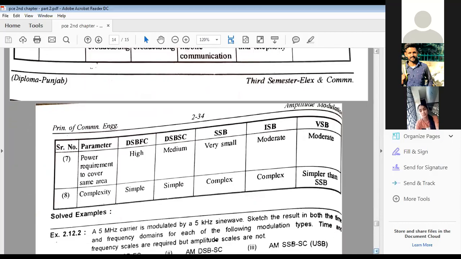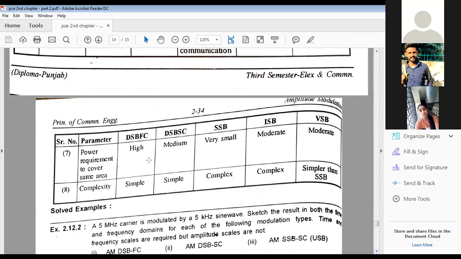Another parameter is power requirement to cover the same area. In the first case, it needs high power. In SSB, very small, because only one sideband has to be transmitted. So moderate in these two. And what about circuit complexity? Here in the first two cases it is simple, but in case of SSB it is very complex. Even ISB is also complex, but it is simpler than SSB.